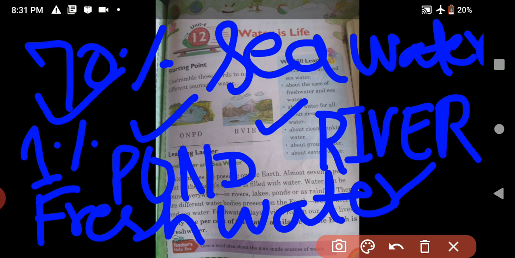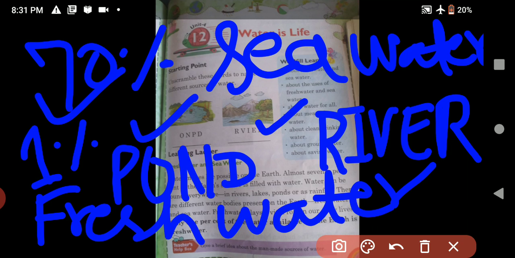We cannot drink sea water because it is toxic to humans, because our body is unable to get rid of the excess amount of salt that comes from sea water. So it is not drinkable. It's very harmful for us.